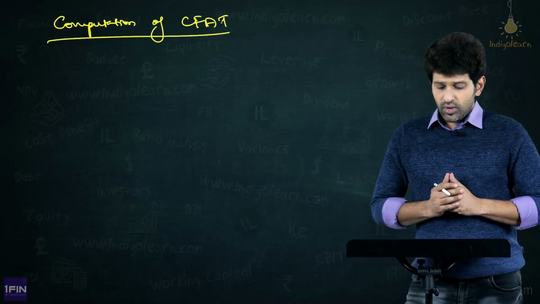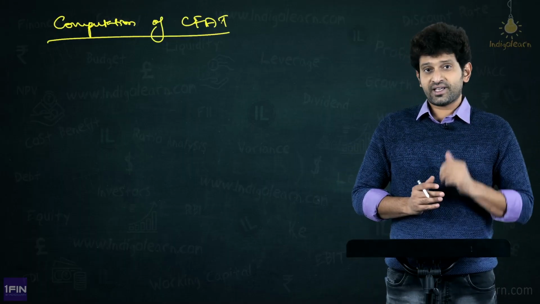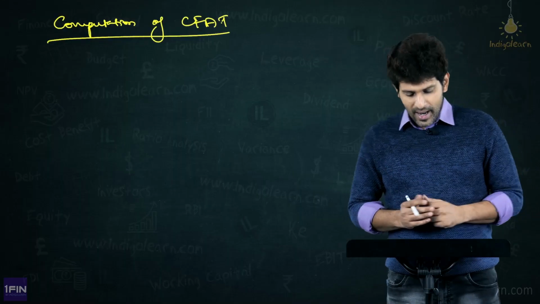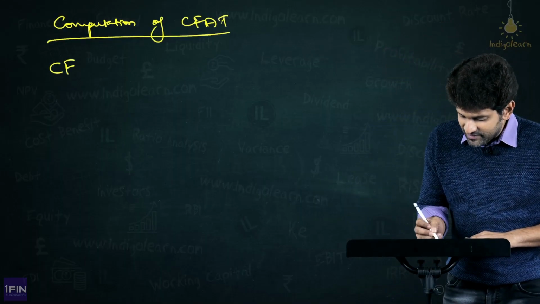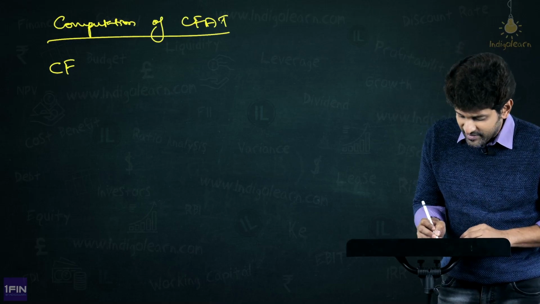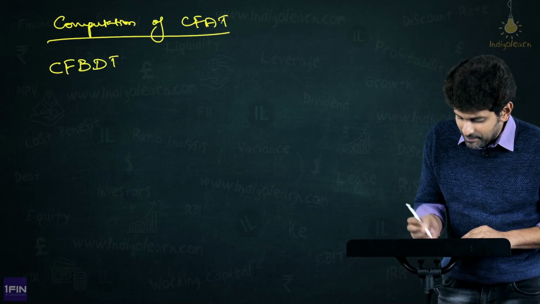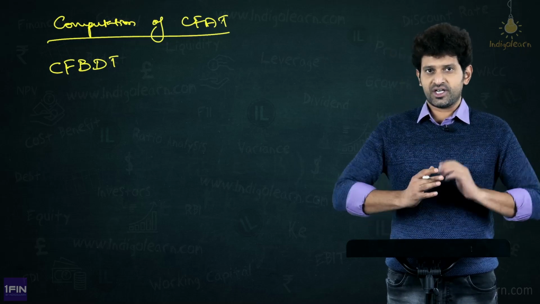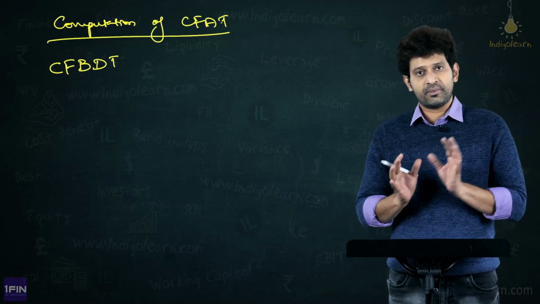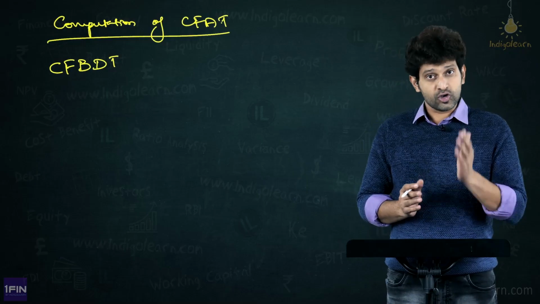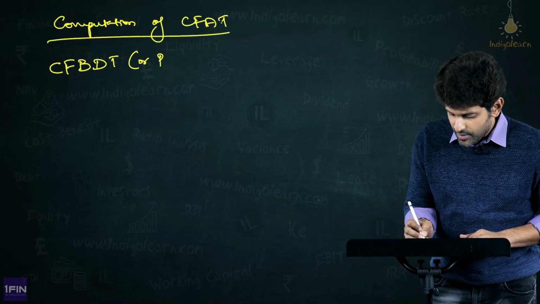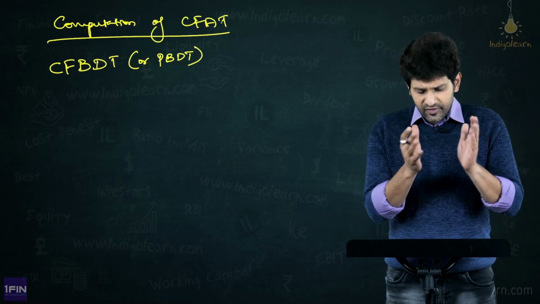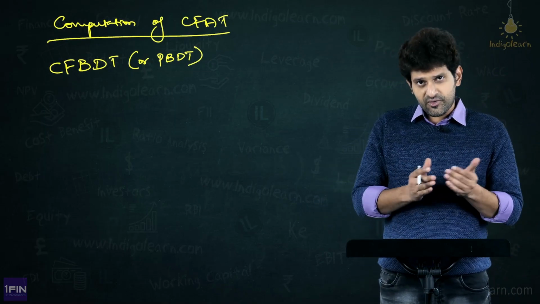Alright. Now, to get CFAT, that is cash flows after tax, what should we be given? Cash flows before tax, absolutely. But we will be given not just cash flows before tax, we will be given cash flow before depreciation and tax. Usually, in most of the cases, this is what the question starts from. The question will give us, these are the cash flows before depreciation and tax. Another term for this is also, it can also be called as profits before depreciation and tax. Now, why are we calling it like this? First of all, how did we arrive at this term CFBDT, that is cash flow before depreciation and tax?